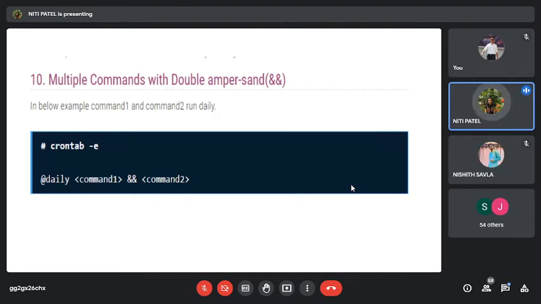So such small commands, when I'm talking about small commands, mkdir, rmdir, these are all small commands. So these will execute. But you cannot do this when you are taking a backup. You cannot take the backup of the temporary folder and the etc folder together, because you never know whether the backup of temporary will be correct or not. So this ampersand can be used if they are very small commands and you know the output is going to come. But this cannot be preferred when you're taking backup or when you're doing recovery. At that time you cannot use this.